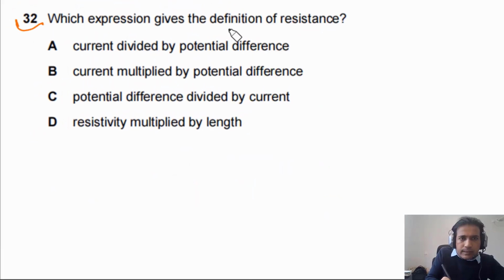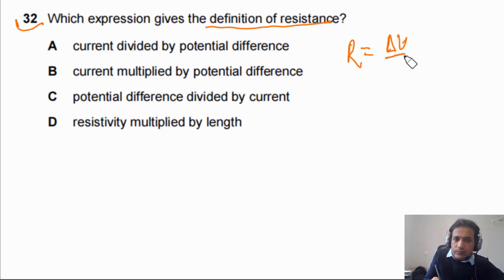Question 32 says which expression gives the definition of resistance? So we need to understand that resistance is equal to delta V by I, where delta V is the PD across the component and I is the current. Now if we look at the options: current divided by potential difference, no, this is not the answer. Current multiplied by potential difference, this is also not correct. Potential difference divided by current, yes, this is correct. Resistivity multiplied by length, this is also not the answer. So the answer for this question is C.